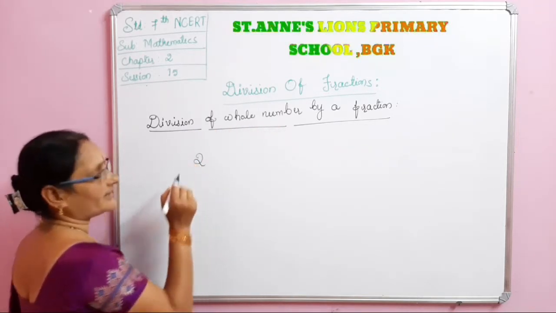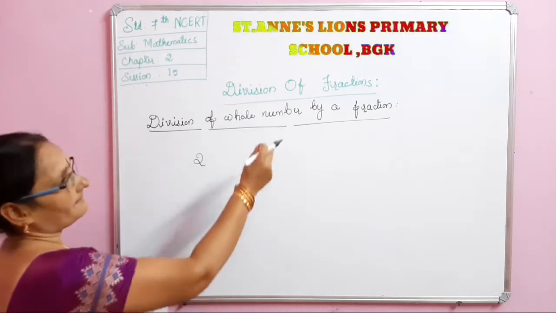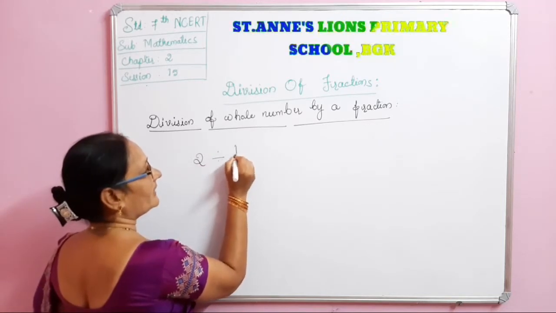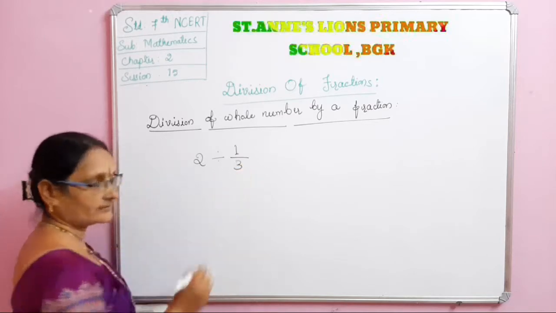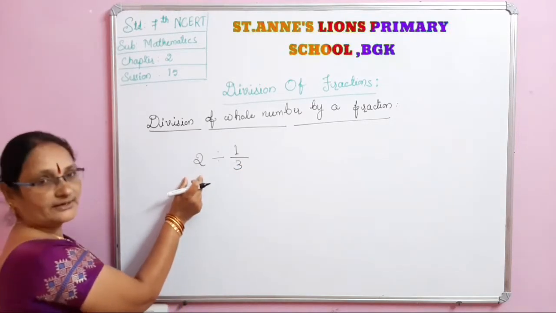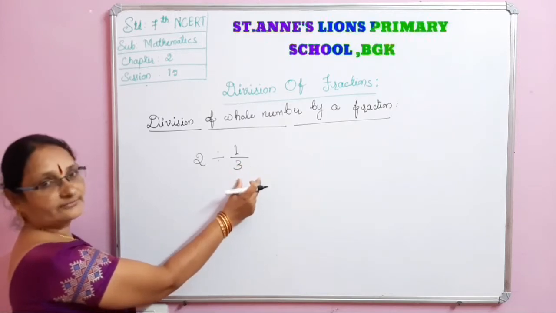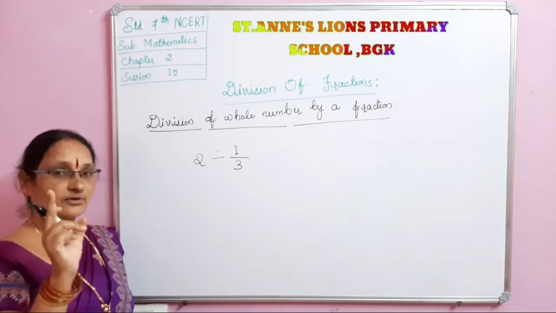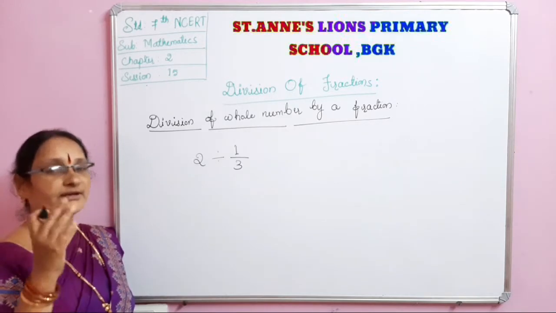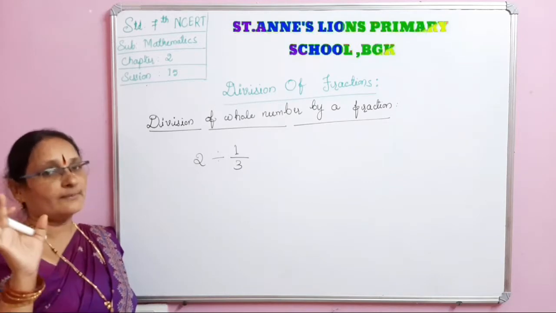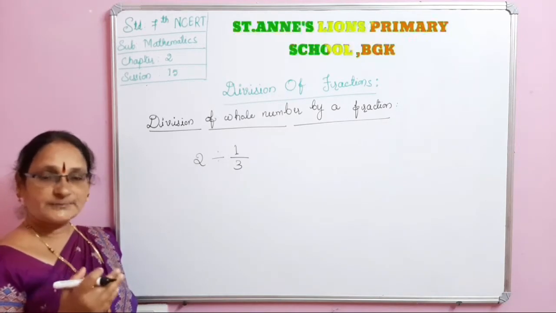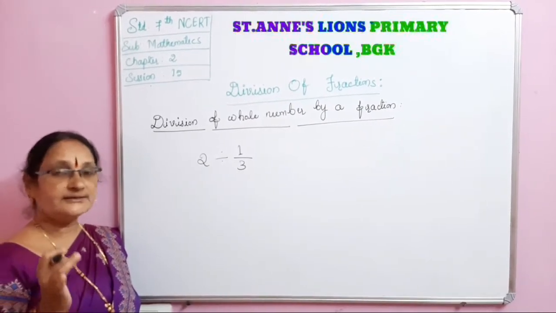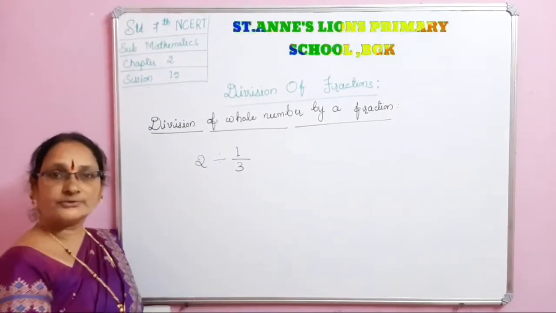Division of a whole number by a fraction. Example, we will take one whole number as 2. 2 is a whole number, divided by a fraction, say 1 by 2 or 1 by 3. Okay, how to do? Here you just have to keep one concept in your mind, that is the reciprocal of a fraction. What is that reciprocal? You have learnt in previous classes, but still once again I will explain the reciprocal as I go on doing the sums.